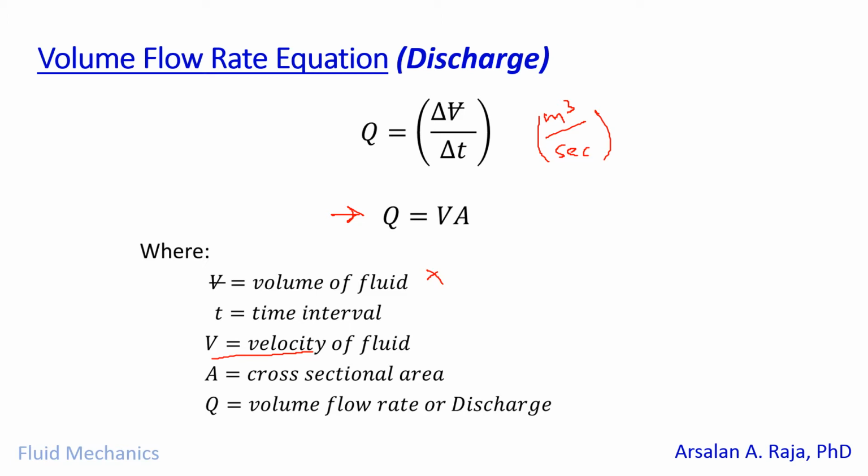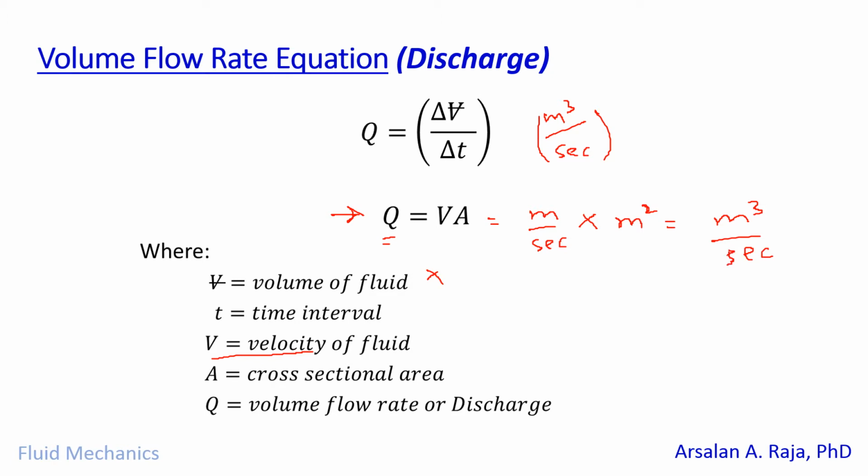So how can it be the same as volumetric flow rate? We can look at their units. Velocity is meter per second, and when you multiply this with area, meter square, through which the fluid is passing at a certain velocity, it gives you cubic meter per second, right? Which is the unit of the volumetric flow rate.